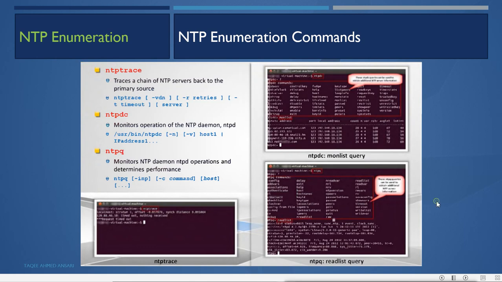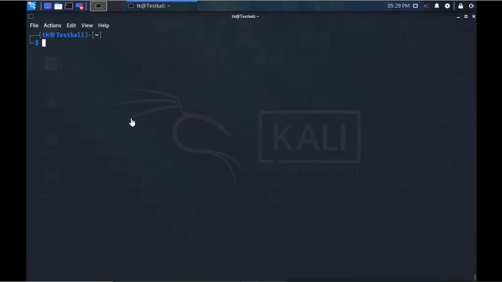And also we can trace the IPs of other machines. Let's see that. First we should check whether UDP port 123 is running on the server, that means the server is an NTP server. By using the nmap command, we can find out whether that server has the NTP service running or not.